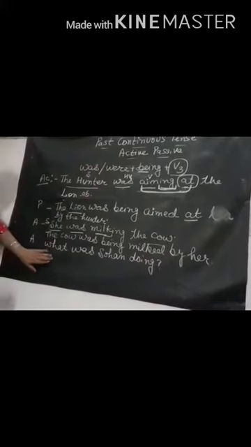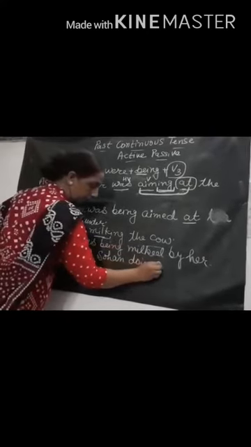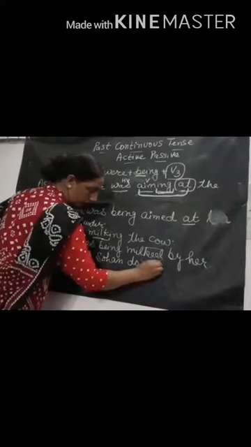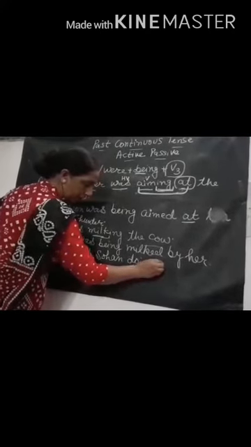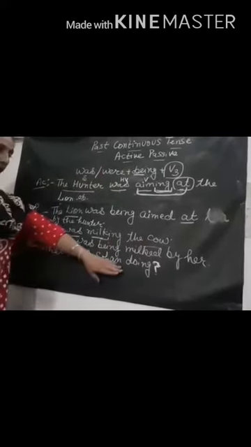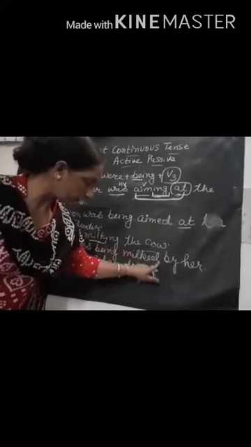And next, what was Sohan doing? This is the question, with a question mark here. It is also very important to keep in mind that when we see a questioning type in the active form, it will remain the same while making the passive from active. No need to remove the question mark. What was Sohan doing?